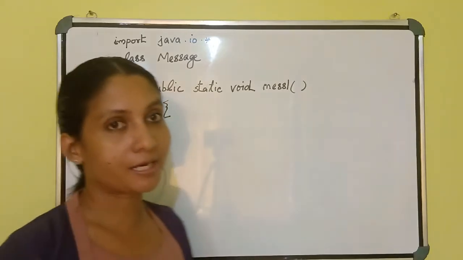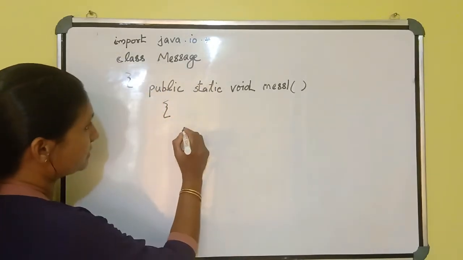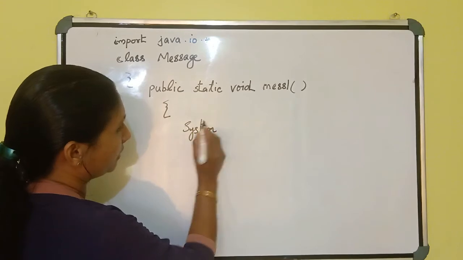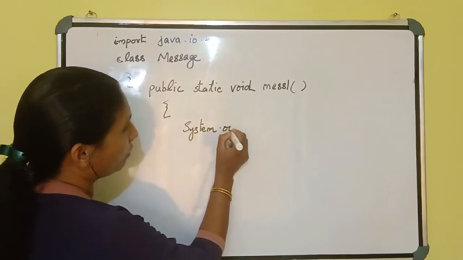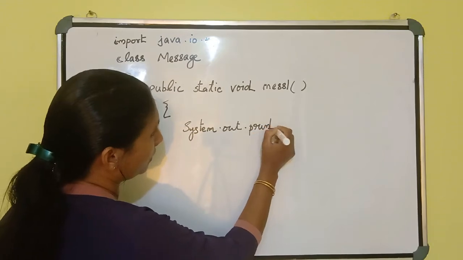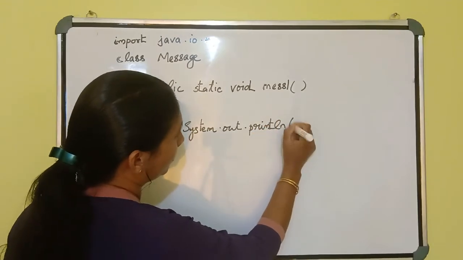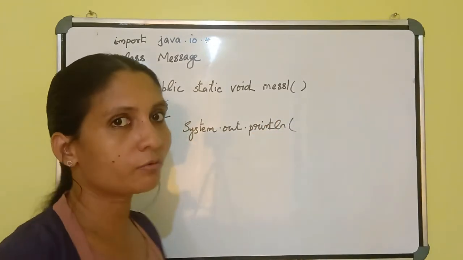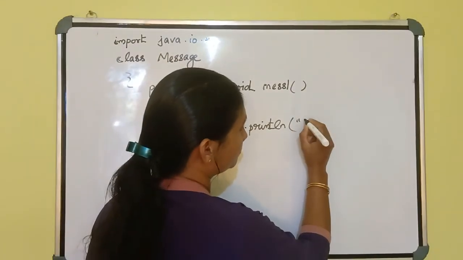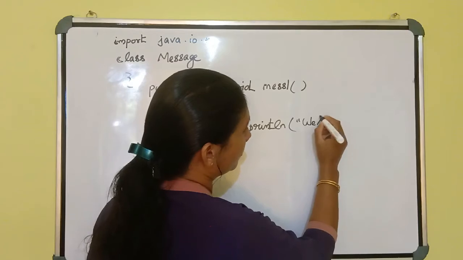Then if you want to write something, you should write this statement. This is called the output statement. System, with capital S, System.out.println. Then within the brackets, if you want to write something, with the help of double inverted commas, you may write the matter.